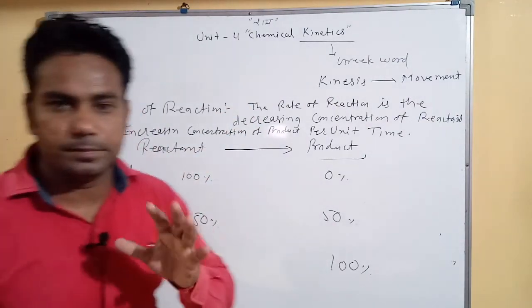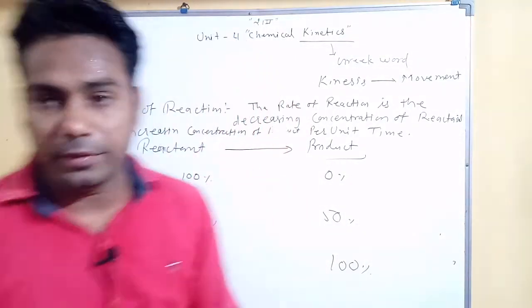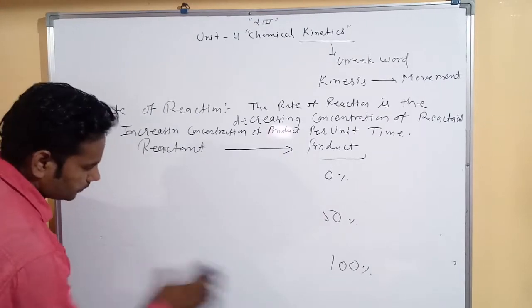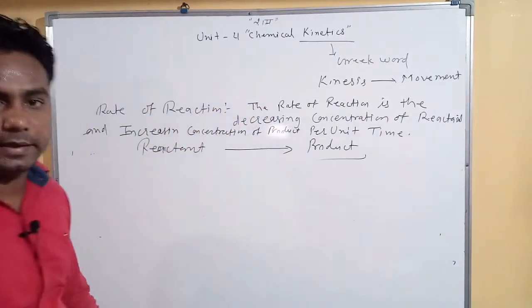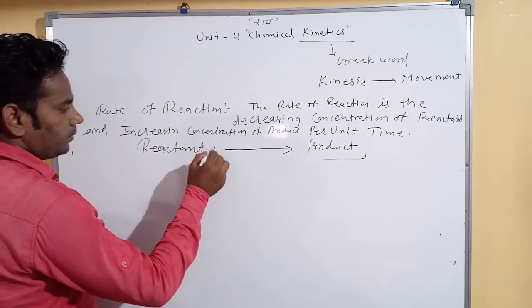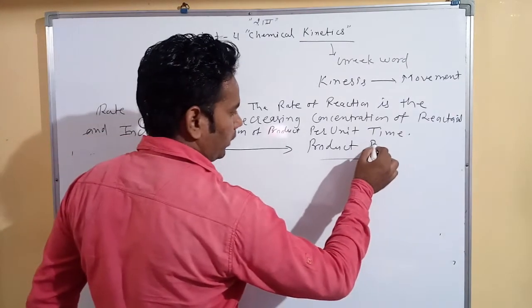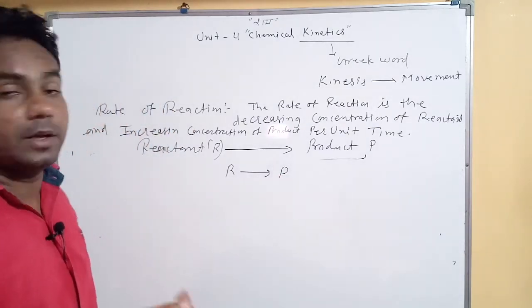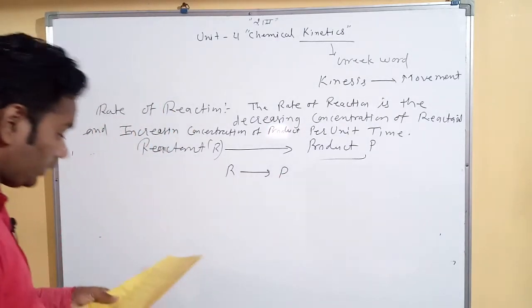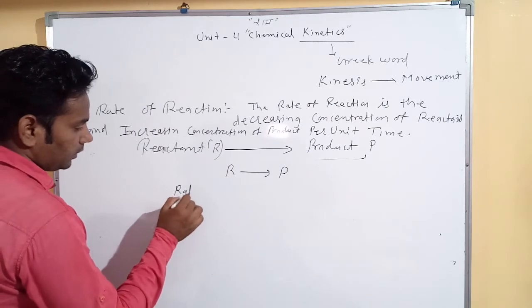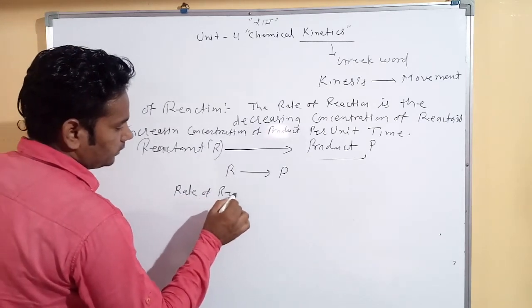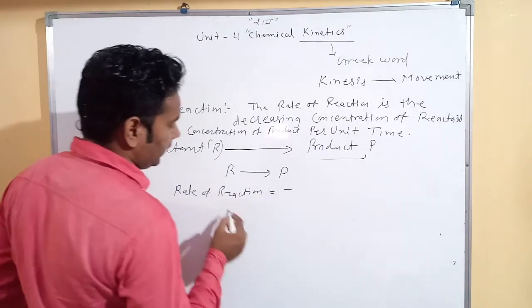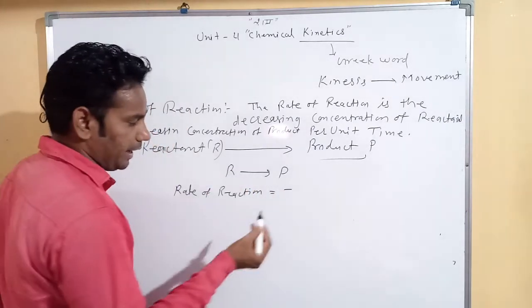Then if we have some reaction, suppose my reactant is R and product is P. It means R is converted to P. R means reactant, P means product. So the rate of reaction is equal to the decreasing concentration of reactant. Decreasing means negative sign.